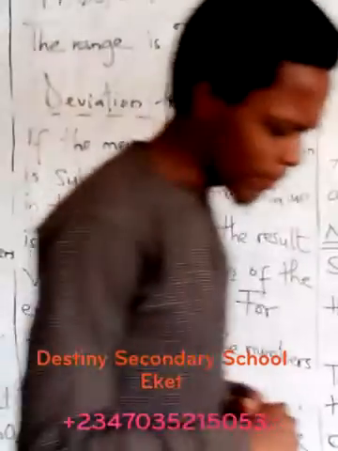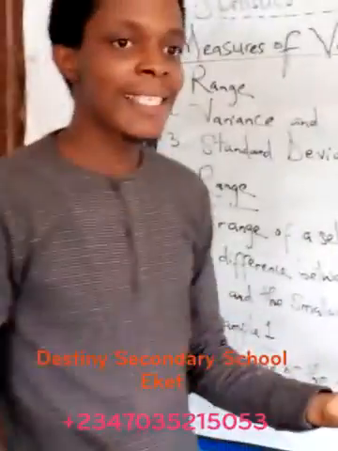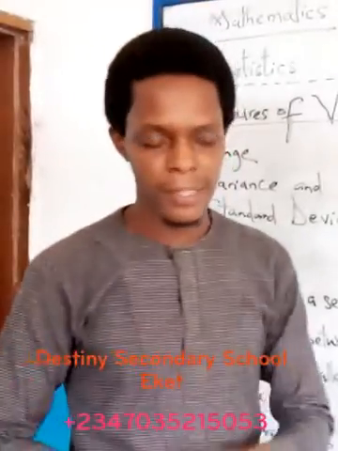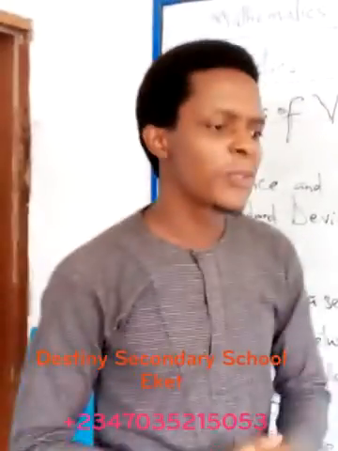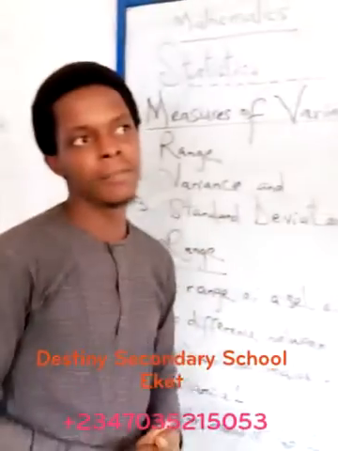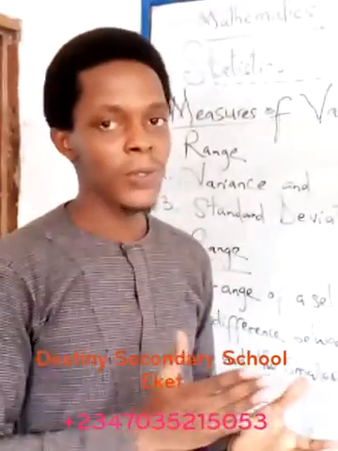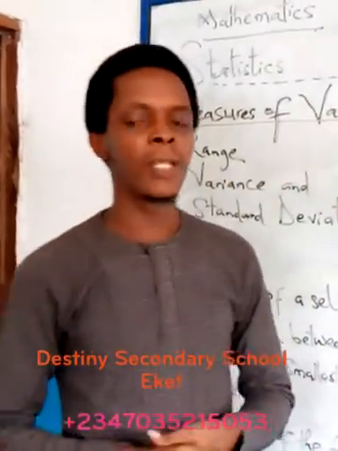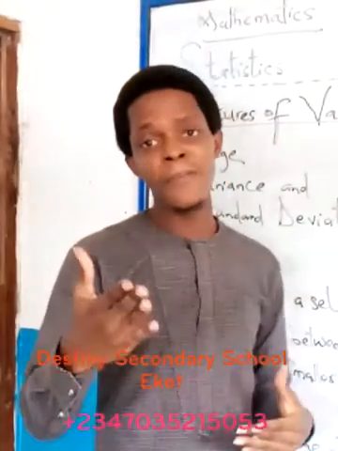What does this simply imply? I'll break it down to a family setting first before I apply it to a mathematical set of data. Take for instance, you're at home, your parents are at home, and you are 5 in the family, maybe 3 boys and 2 girls. Let's look at just the siblings.